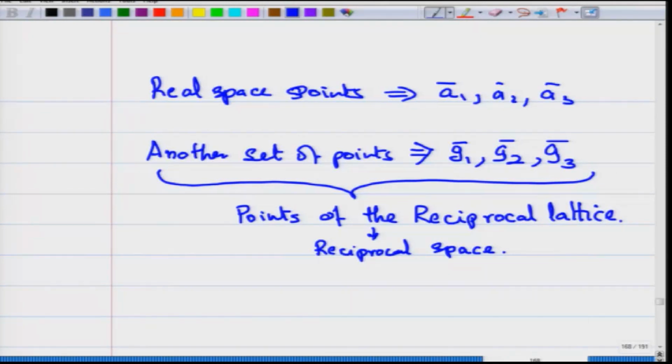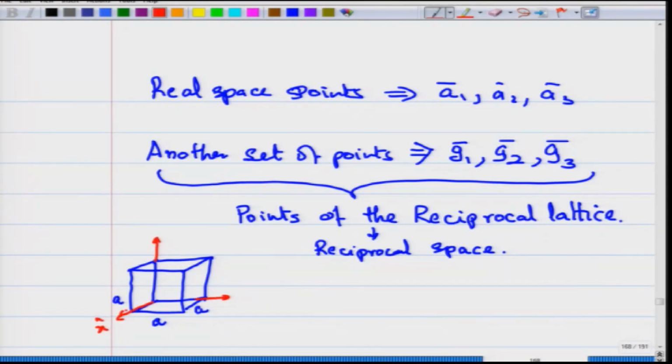Simply put, let us take a cubic lattice with lattice constants as A, and these are your x, y and z. For this cell you can define A1 as A x cap, A2 as A y cap, A3 as A z cap.